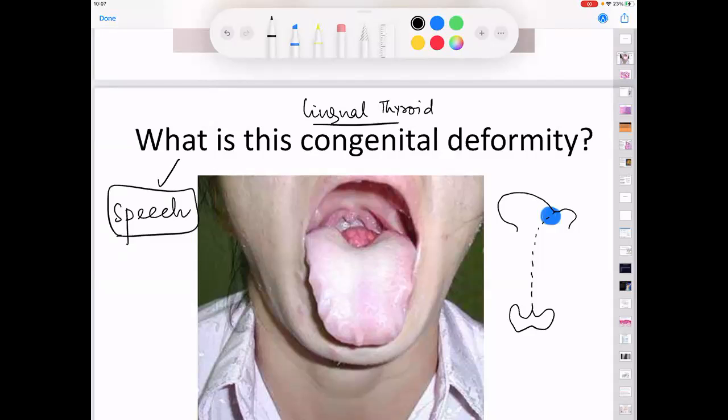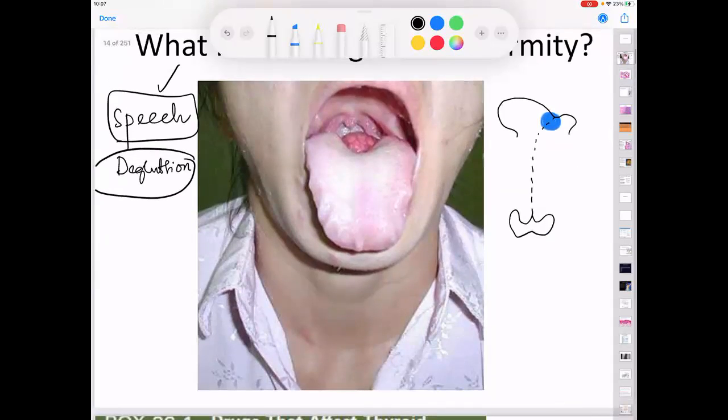Now, the more the child grows, this thyroid can grow, and then it will produce a difficulty in deglutition, may produce a dysphagia or deglutition problem. How to know that this is a thyroid? You cannot do an ultrasound. How to know that this is a thyroid? Let me see how well oriented you are. How to know that this is a thyroid?